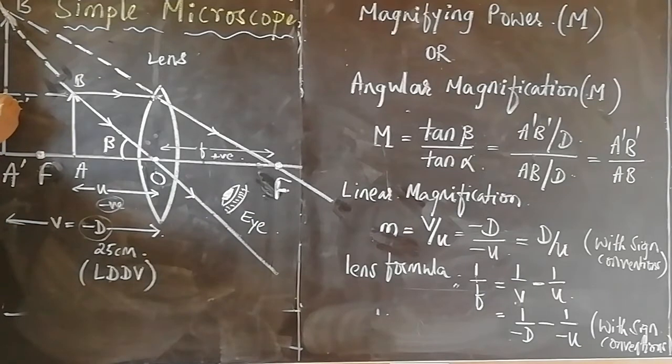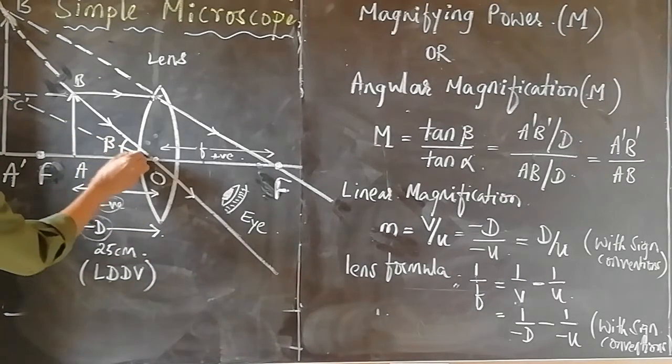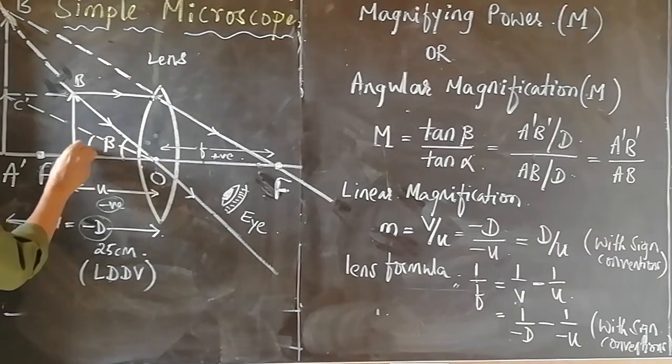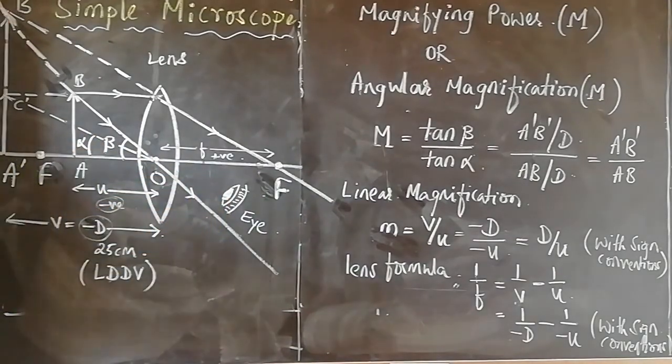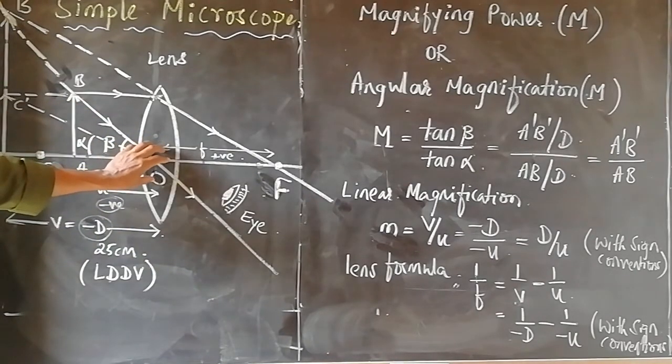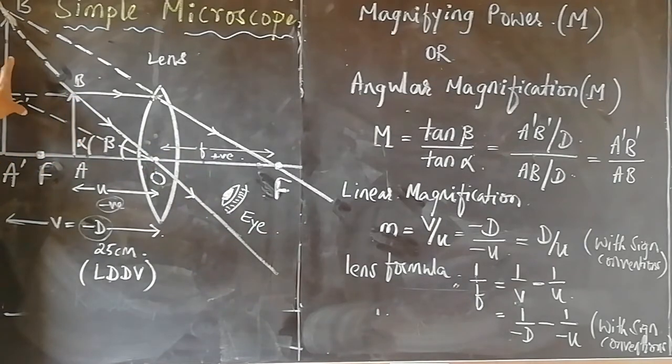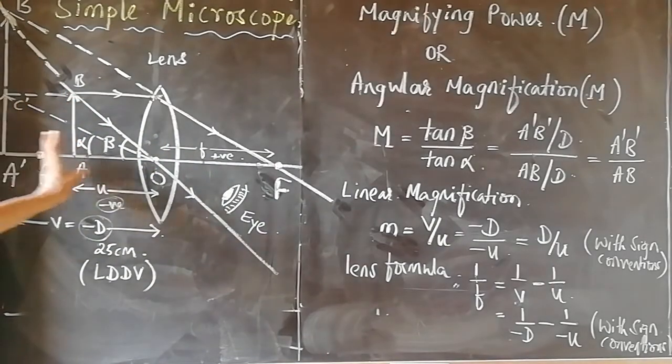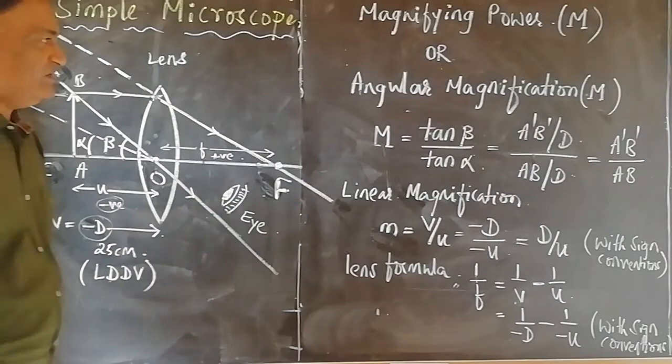Then this object subtends an angle alpha at the lens or the eye. Beta is the angle made by the image at the lens. Alpha is the angle made by the object at the lens when both the image and the object are at the least distance of distinct vision.